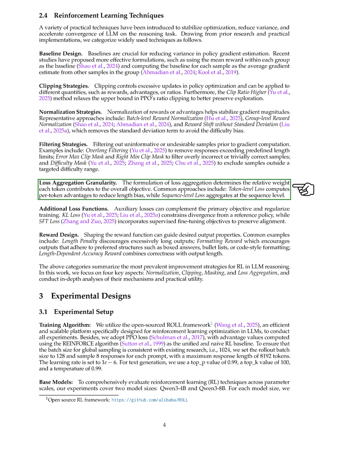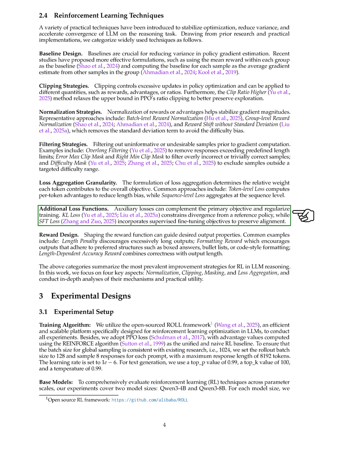The way we aggregate loss affects how much each token contributes to the overall objective. We can compute per token advantages to reduce length bias or aggregate losses at the sequence level. 6. Additional loss functions. Auxiliary losses can support the main objective and regularize training. KL loss constrains divergence from a reference policy, while SFT loss incorporates supervised fine-tuning objectives. 7.